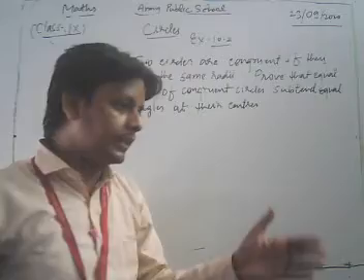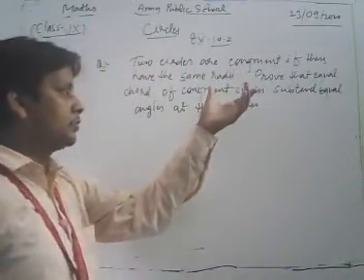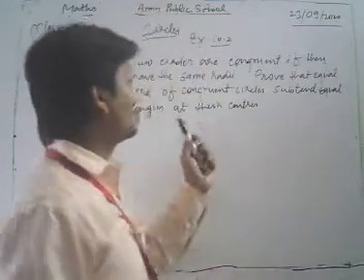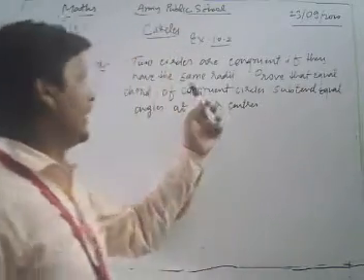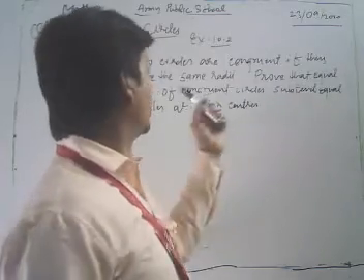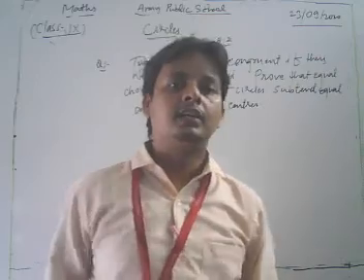If any two circles have the same radii, they are said to be congruent to each other. Now we have to show that equal chords of congruent circles subtend equal angles at the centers.